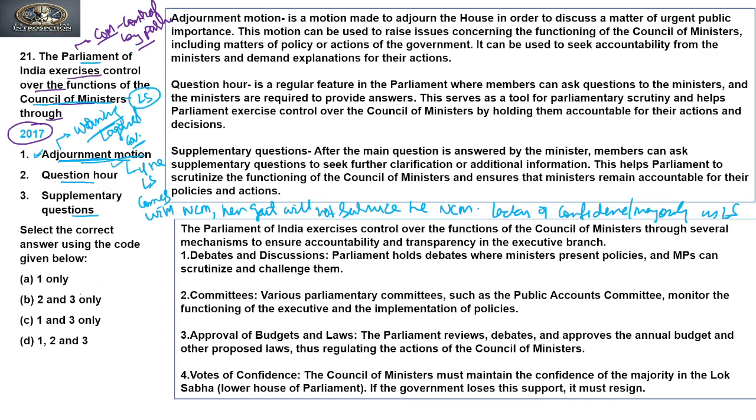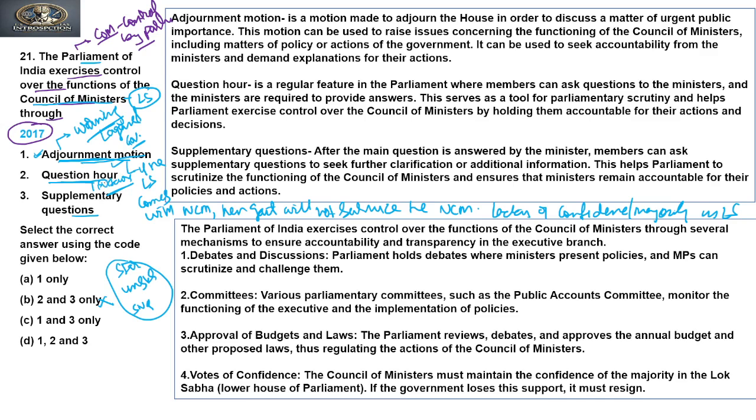So it is true. So B cannot be our answer because it does not contain 1 in itself. Now if we move to the next, that is question hour. The question hour is the very first hour of the House, and we know that there are three types of questions: starred question, unstarred question, and short notice question. Through these questions, do they control?